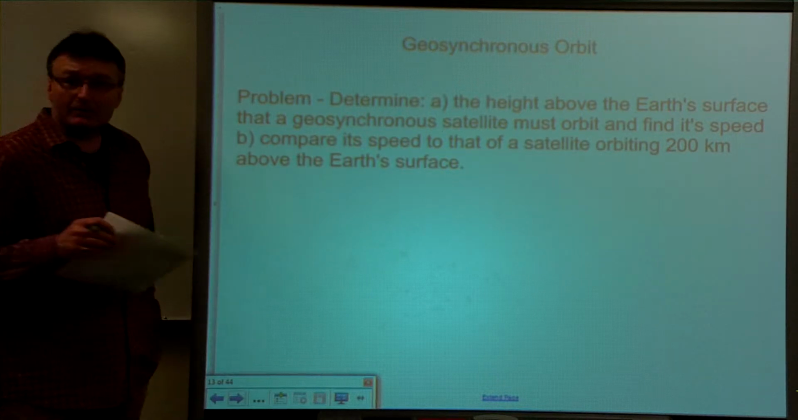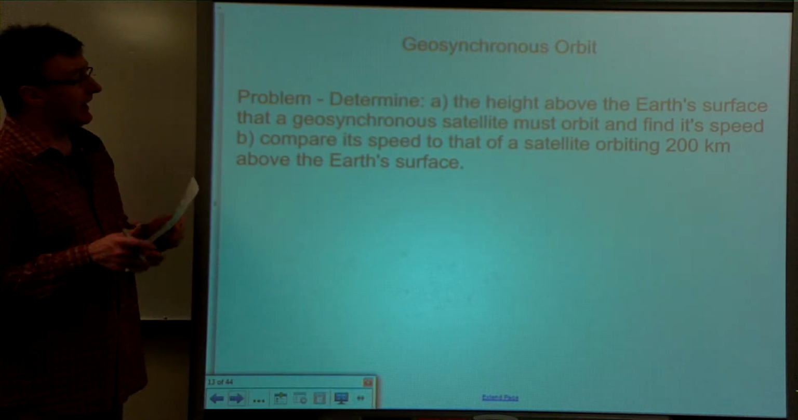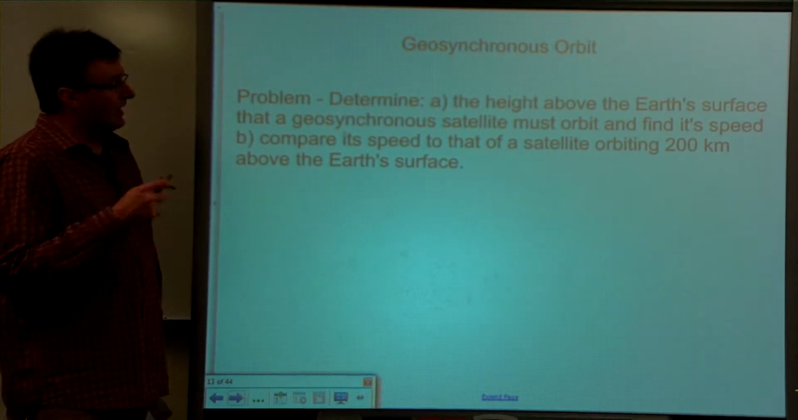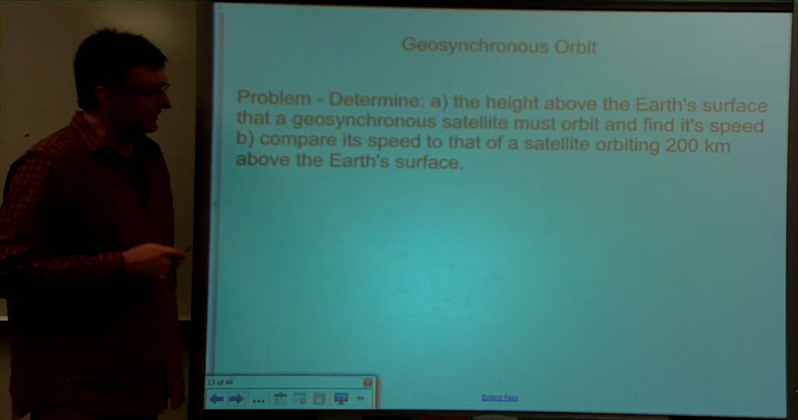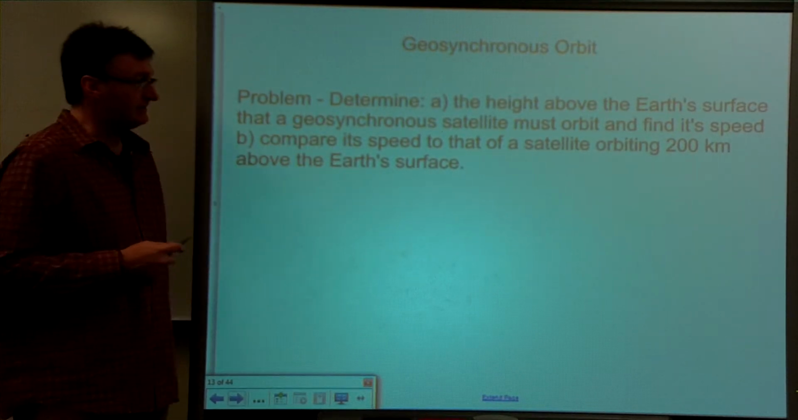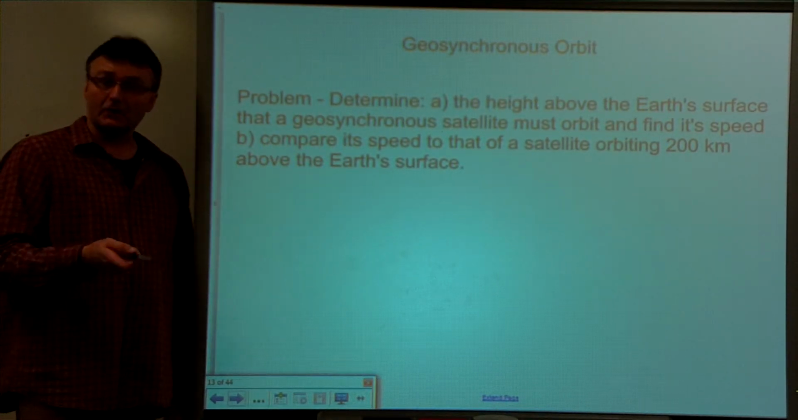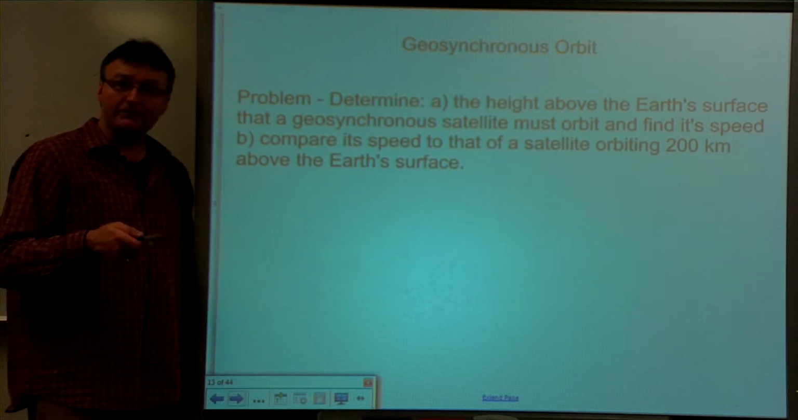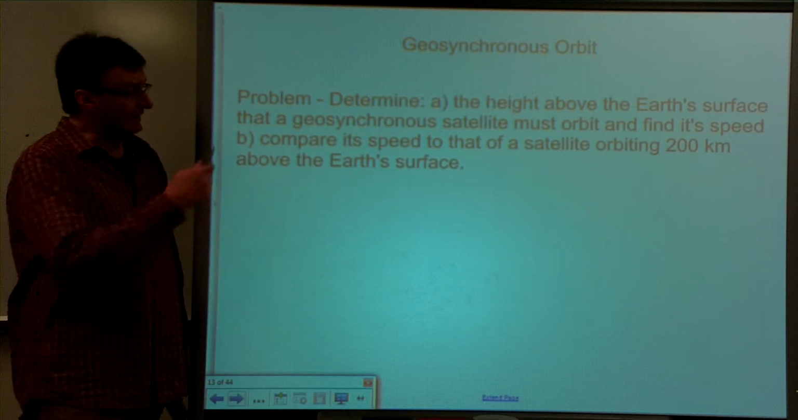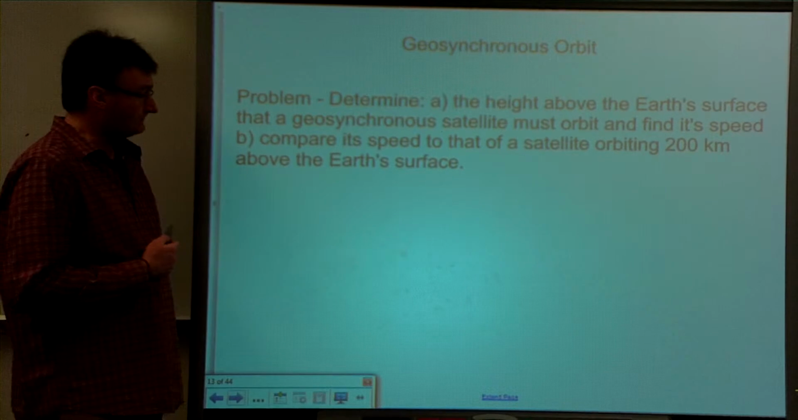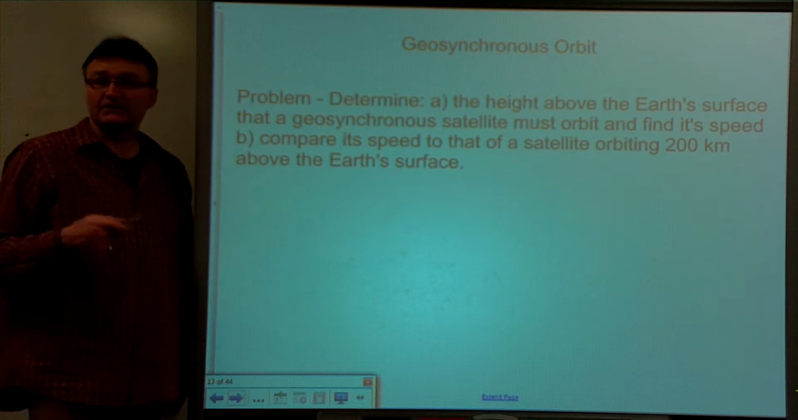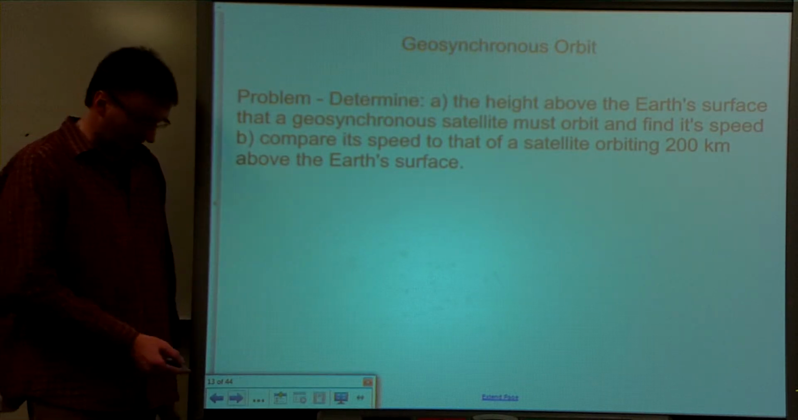So if we look at a typical problem with this, we want to determine the height above the Earth of a satellite that is in a geosynchronous orbit, and what would its speed be? Because in a geosynchronous orbit, it will have to be at a specific height above the Earth, and that will be true for all satellites that are in a geosynchronous orbit. Then we'll compare that with a satellite that is orbiting, let's say, 200 kilometers above the Earth. We'll just compare their speeds.